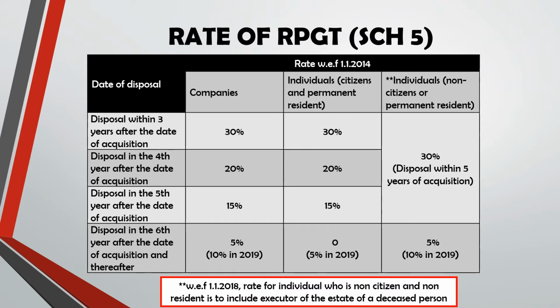So with effect from 1st January 2018, the rate for individual who is non-citizen and non-resident is also to include executor of the estate of a deceased person. Which means the executor or estate of deceased person will apply the rate as per the individual non-citizen and non-resident with effect from 1st January 2018.